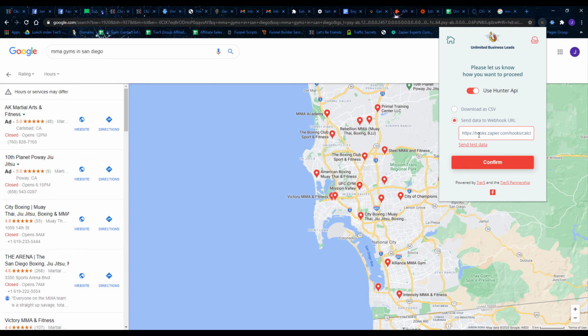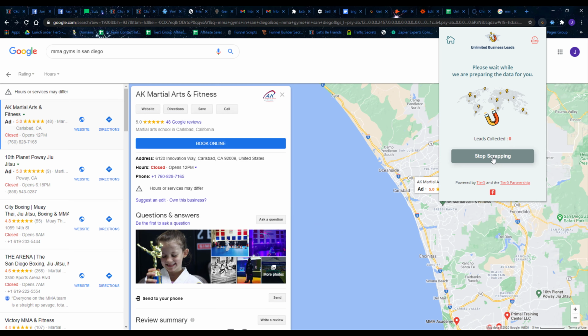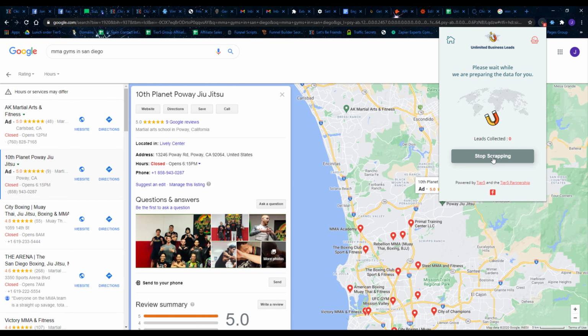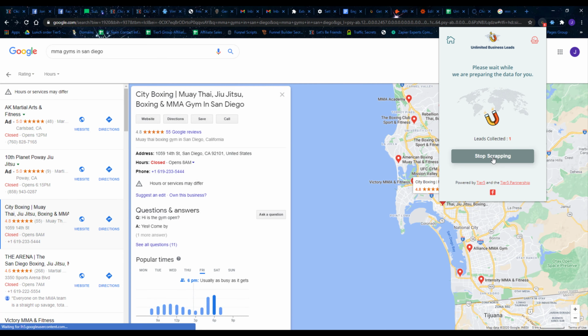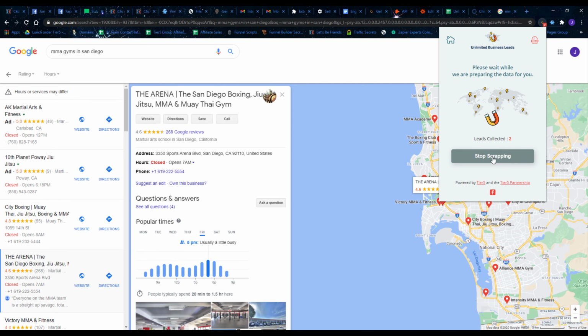Let's change this, send data to a webhook. Let's make sure we're sending it to the right webhook, and let's hit go. Let's start getting our leads. And again, I'm just going to speed this up so that you guys can see the end result. This is going to take a few minutes, so let me speed this up for you real quick.